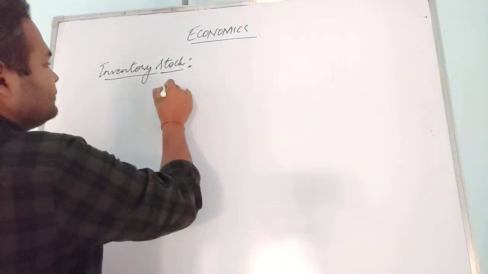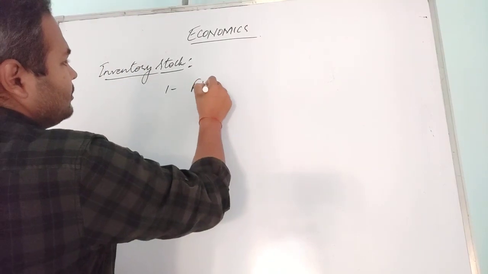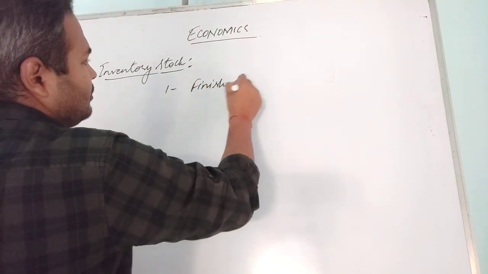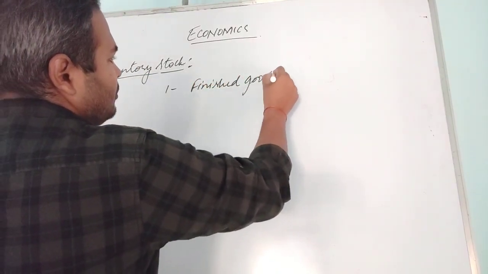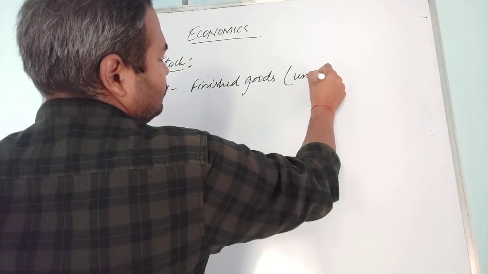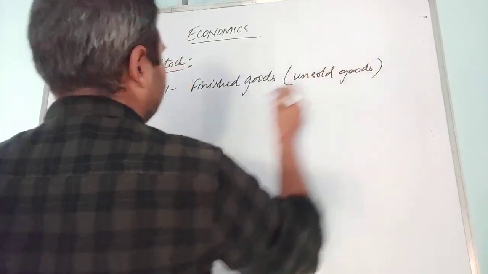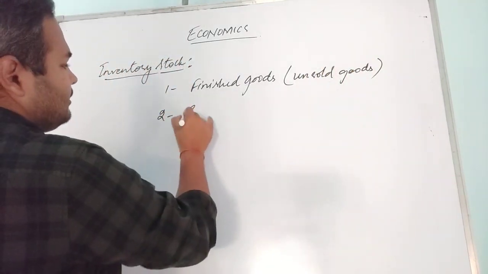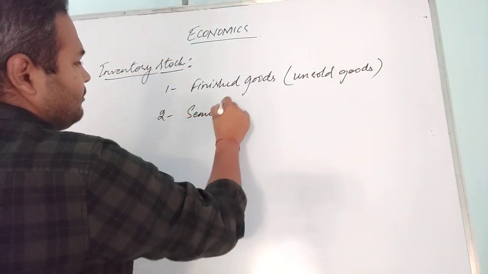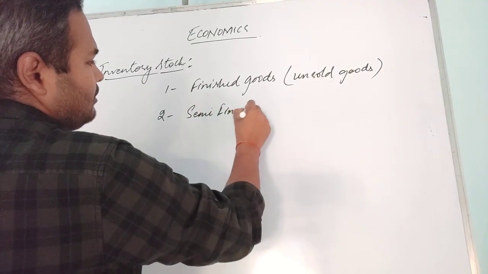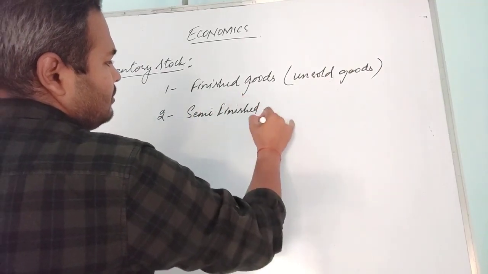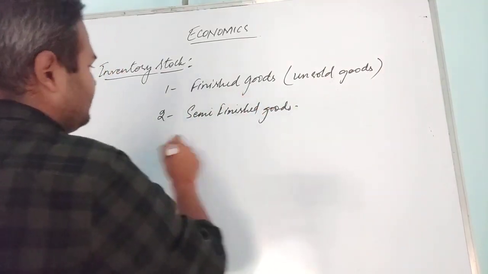First one, finished goods, that is unsold. Second, semi-finished goods.